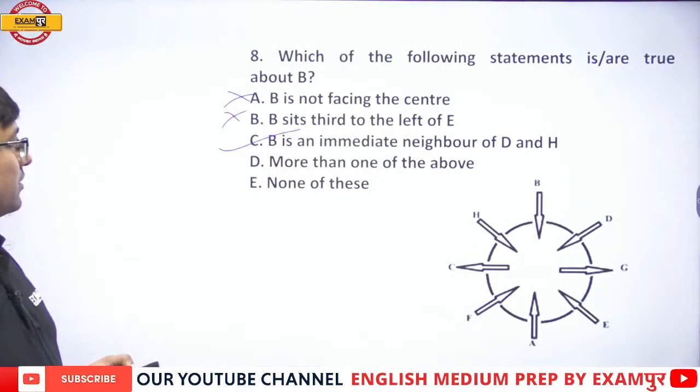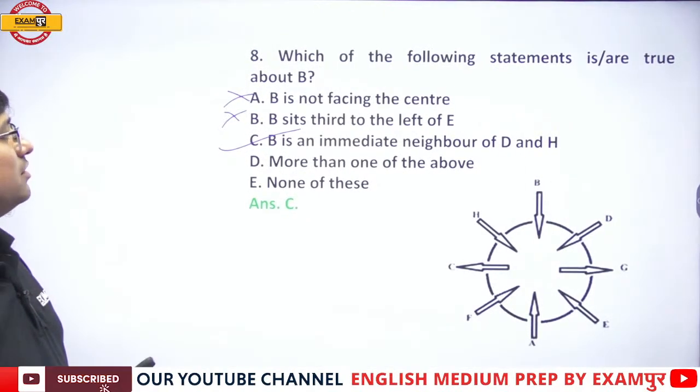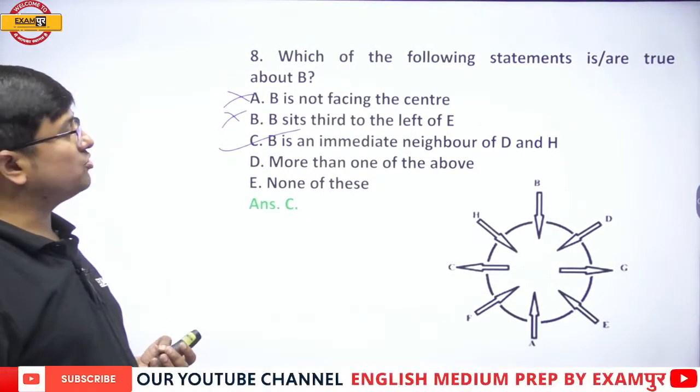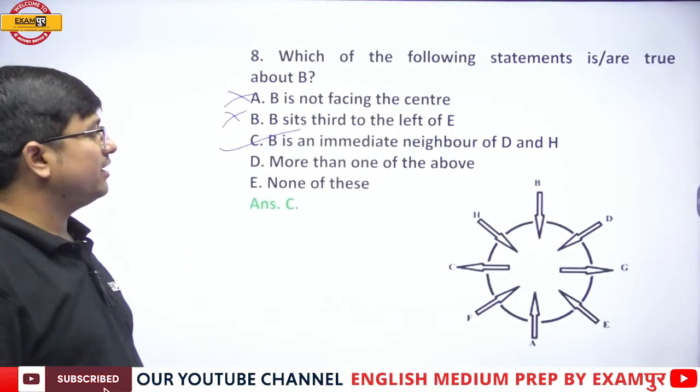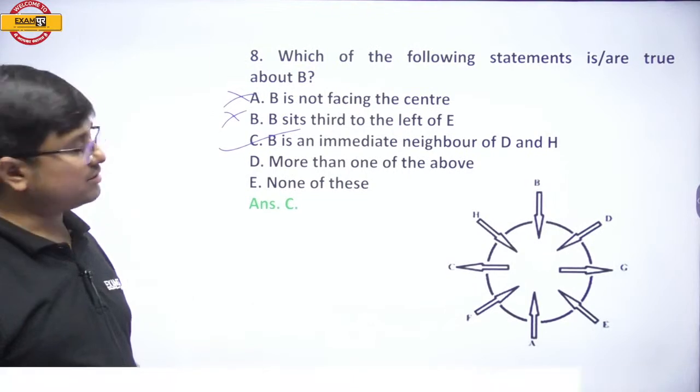The right answer to the question will be option number C. Which of the following statements is definitely true about B? It's B is an immediate neighbor of D and H. Option C is the right answer.